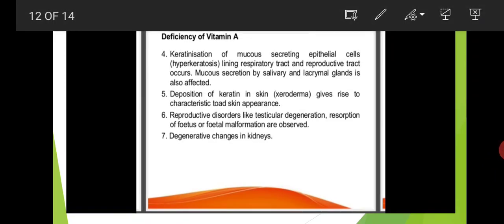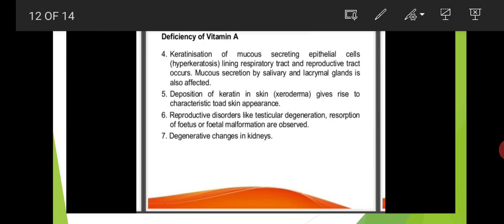Deficiency of vitamin A causes keratinization of mucus secreting epithelial cells, that is hyperkeratosis, lining the respiratory tract and reproductive tract. Mucus secretion by salivary and lacrimal glands is also affected. Deposition of keratin in skin gives rise to characteristic toad skin appearance.